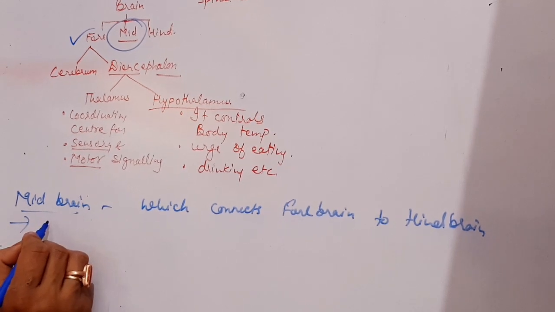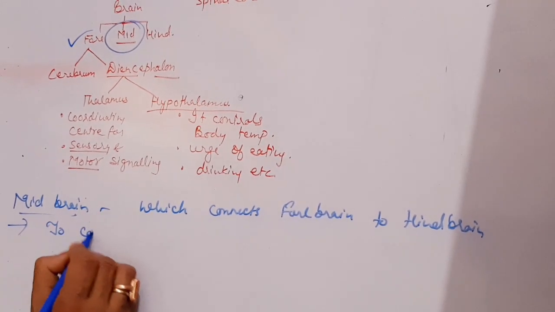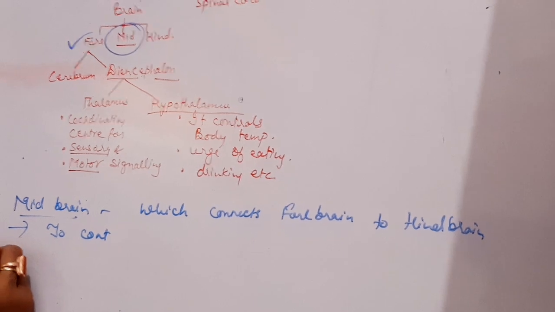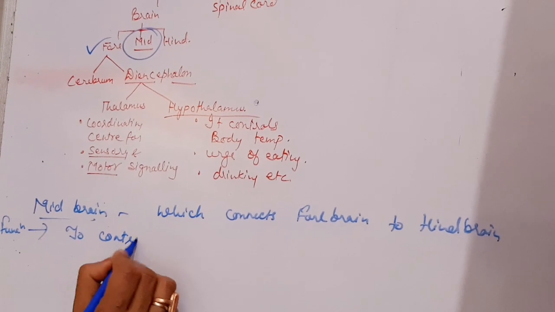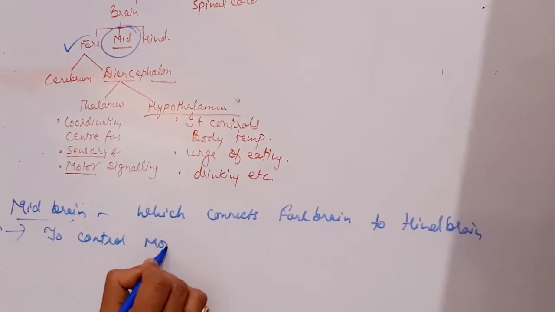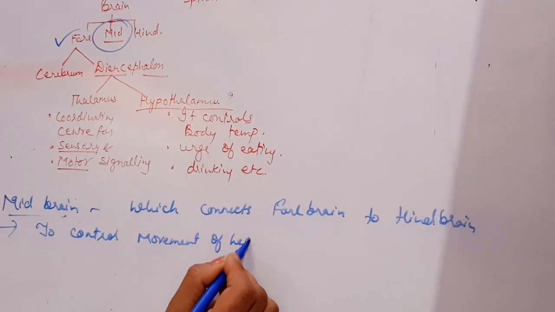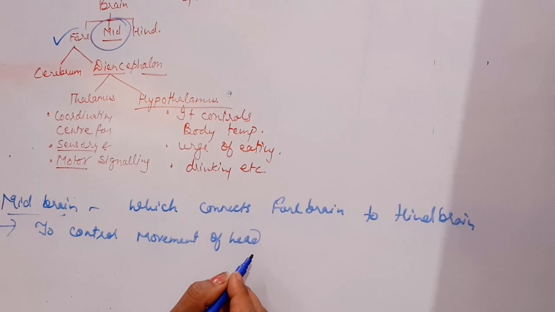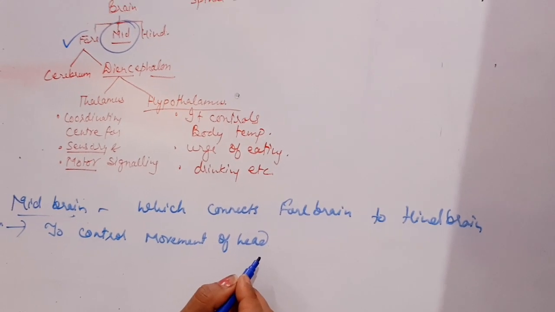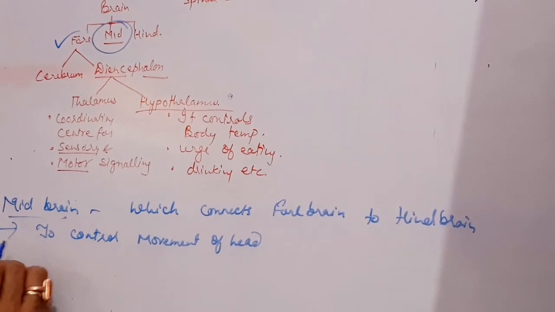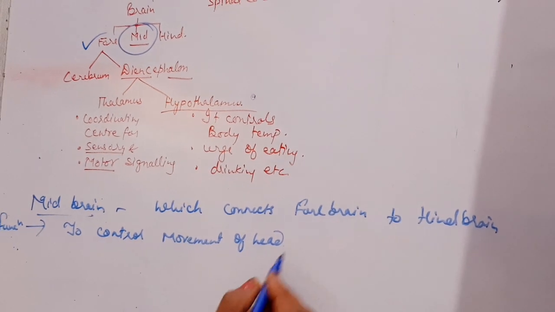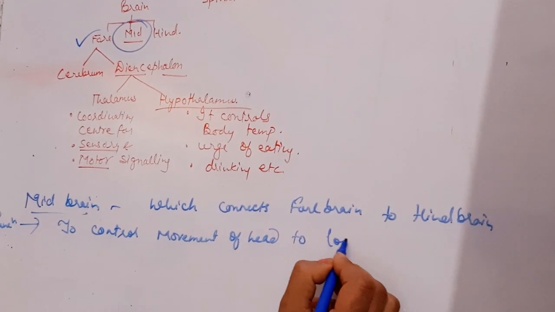Its main function is to control movement of the head. Like suppose when you hear any sound from a particular direction, you turn your head towards it. So this is movement of the head to locate sound.